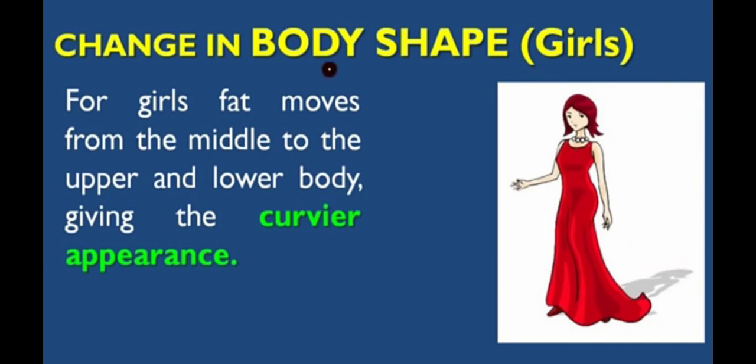For girls, fat moves from the middle to the upper and lower body, giving a curvier appearance. First it moves from the middle to the upper part, and then from the middle to the lower body. So it gives a curve like appearance to the girls.